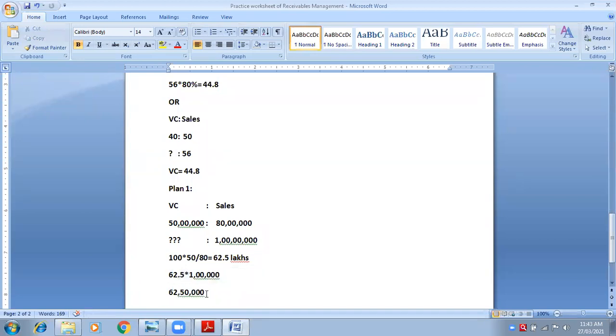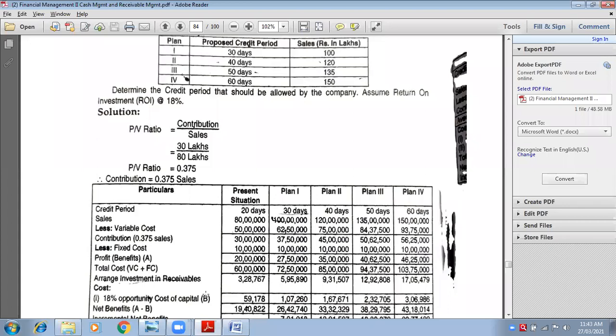Okay. Now keep doing this cross multiplication. Now this is 1 crore 20 lakhs, the second plan. Now you have to take the same sales and same variable cost of the present situation. Present situation sales is 80 lakhs, variable cost is 50 lakhs. So what will it be at 1 crore 20 lakhs? 5 zeros common cancellation.